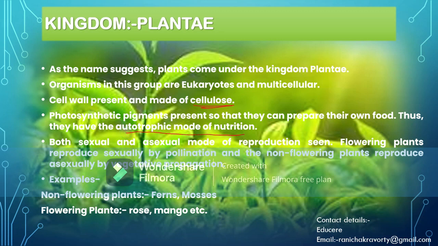Plants reproduce both sexually as well as asexually. Sexual reproduction is visible in the flowering plants, and the non-flowering plants reproduce by asexual mode of reproduction or by vegetative propagation.